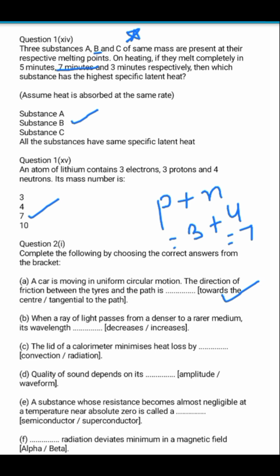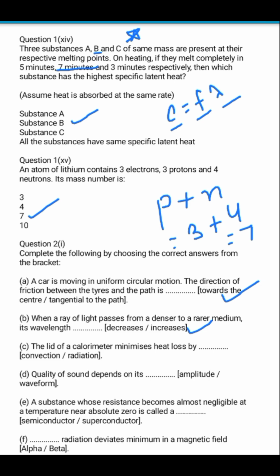When a ray of light passes from a denser to a rarer medium, what happens? We know when a ray passes from a denser to a rarer medium, its speed will increase and it will bend away from the normal. So if the speed is increasing, automatically the wavelength is also going to increase, because speed and wavelength are directly proportional from this formula: C equals F lambda, where C is the speed, F is the frequency and lambda is the wavelength. So if the speed is increasing, the wavelength will also increase.